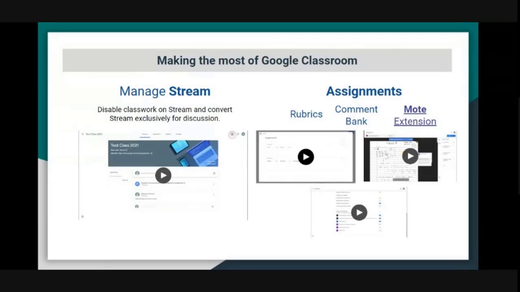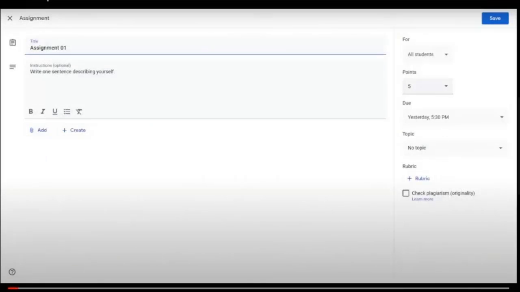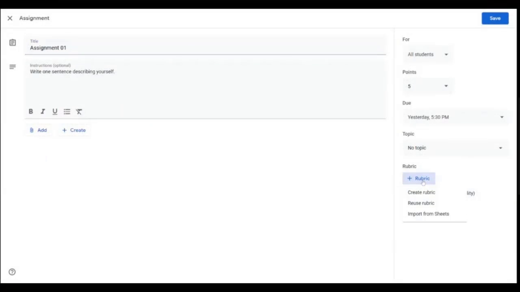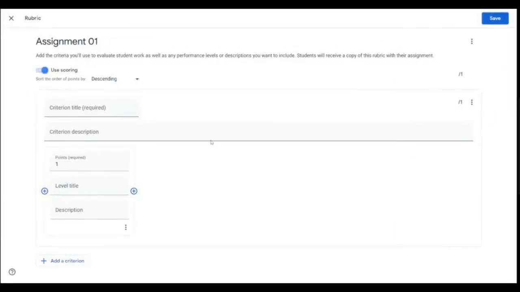So what should they focus on while submitting an assignment? You can actually define this criteria against any assignment. You see an option of rubric, create rubric, and here you can write the criteria and also what would be the level or what would be the points assigned to each criteria.